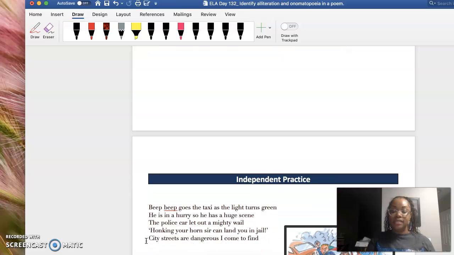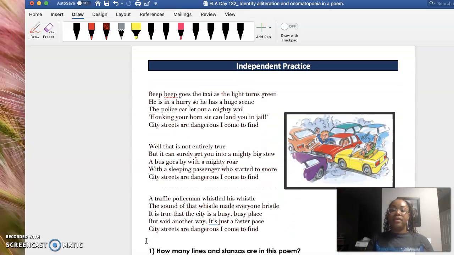So now, guys, here's the time for your independent practice, okay? I had so much fun going through alliteration and onomatopoeia with you. So for your independent practice, guys, this is the time for you to shut off the video and continue working on your own before you do your exit ticket, okay? Don't just go straight to your exit ticket. You want to try to practice first and then try to have a parent or someone grade your paper to see if you're on the right track. Remember what we went over. After you're done with your independent practice, go ahead and click on that exit ticket and submit it so that you can get your grade.